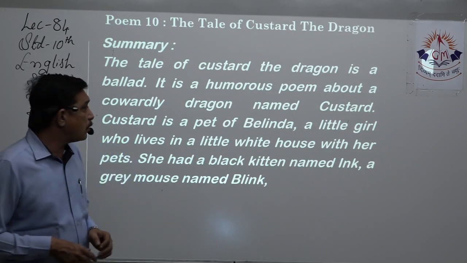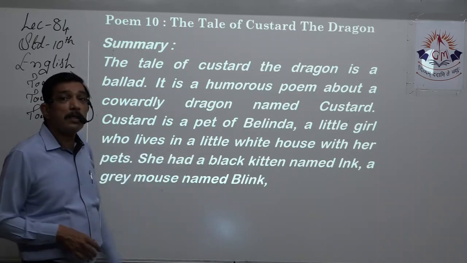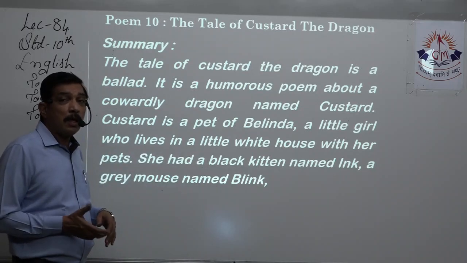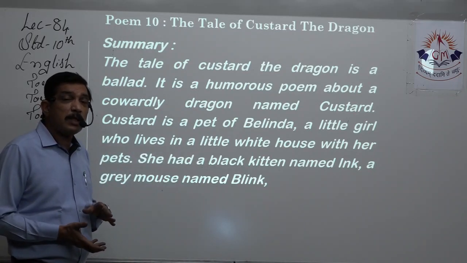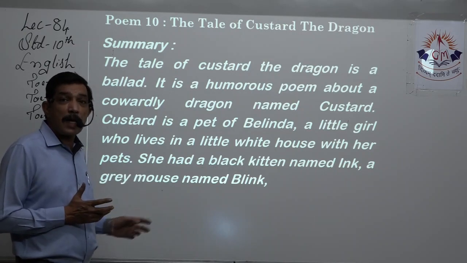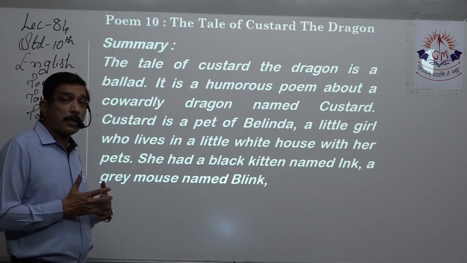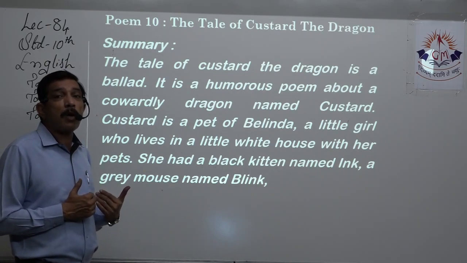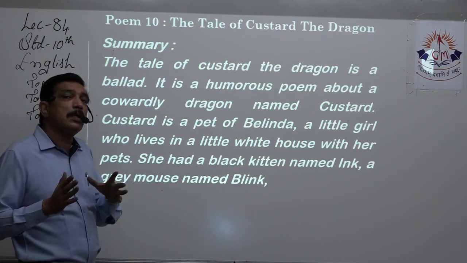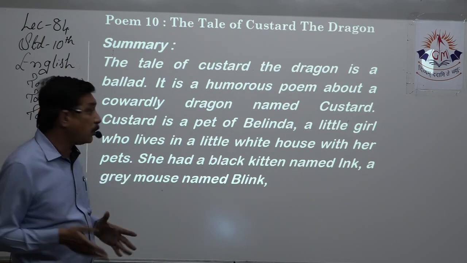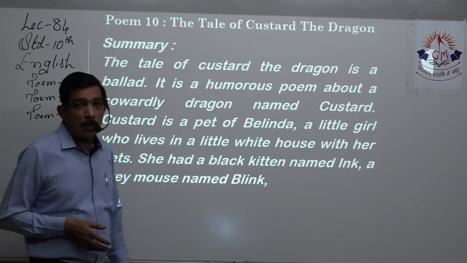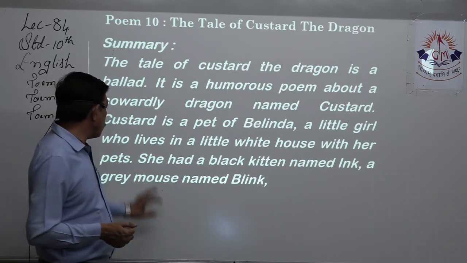So you can see the fun over here, right? It's a little White House. Yes, because now see, that small little girl has powerful pets like a dragon. Now we don't know which other pets she has, but because a dragon is considered powerful, that is why it is termed White House. The color of the house might be white, but it is termed over here as little White House. That means a powerhouse with her pets.